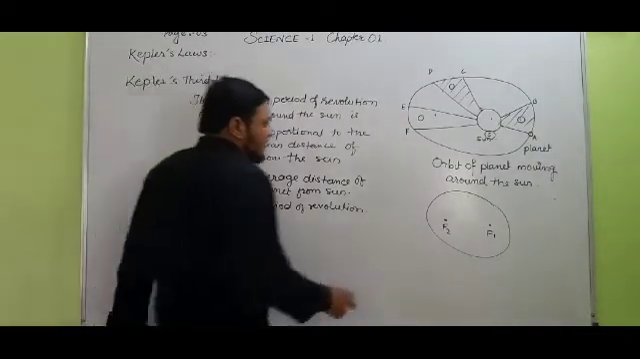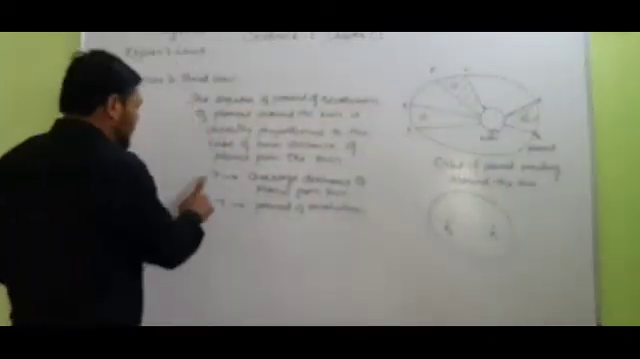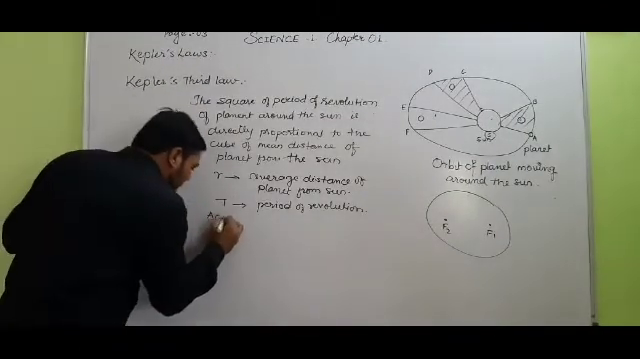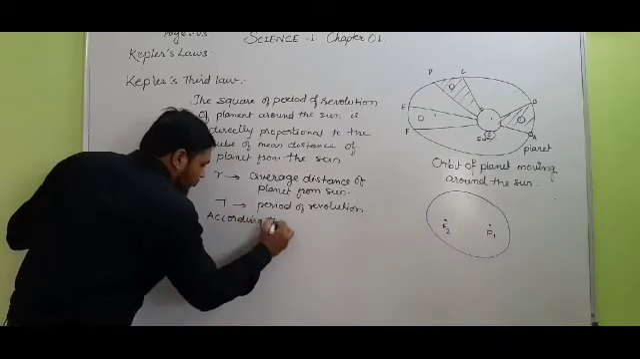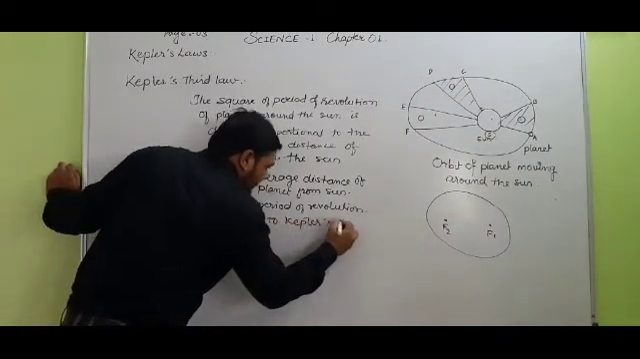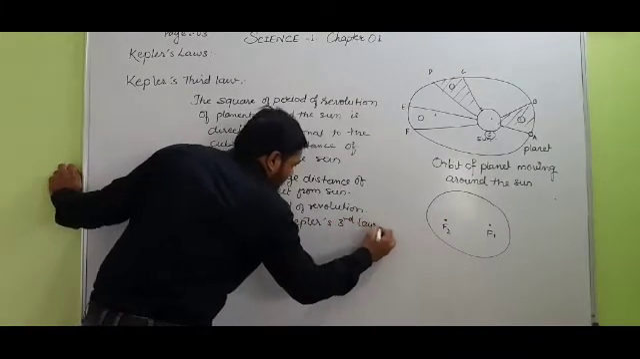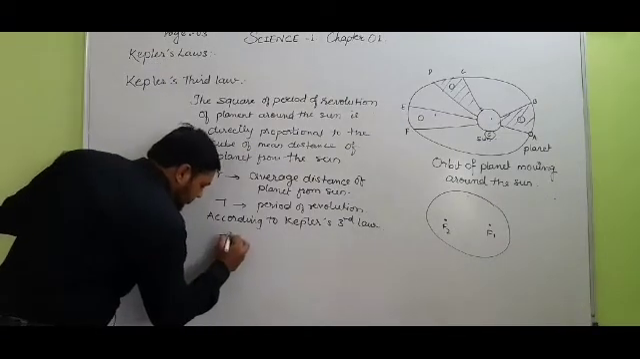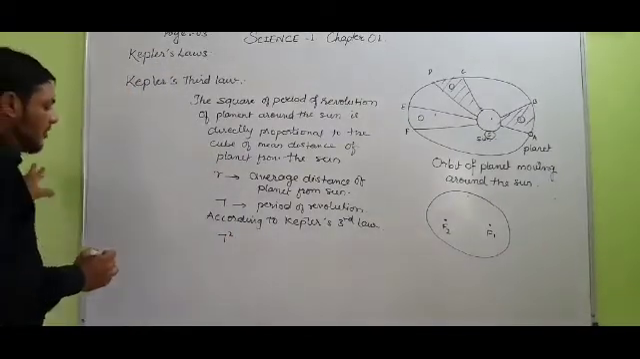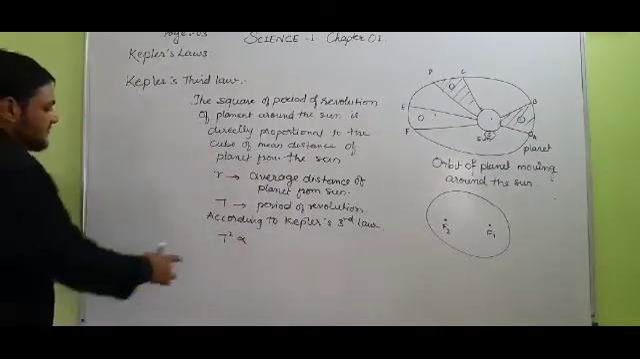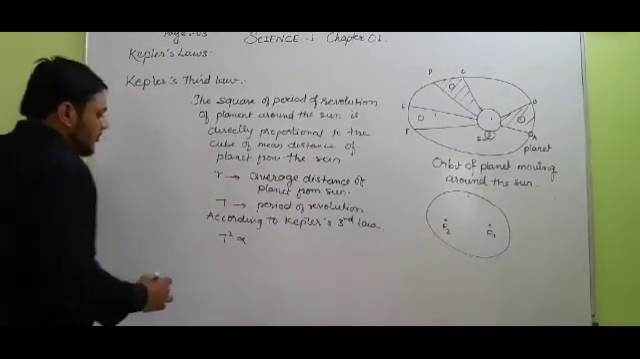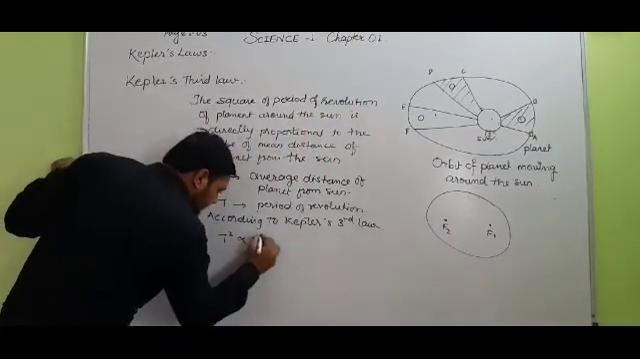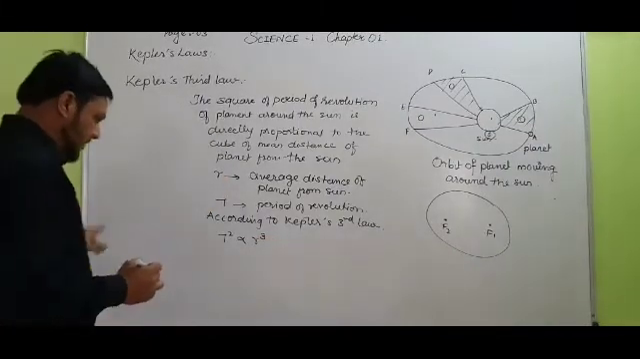So student, the mean distance of a planet from the sun can be considered as r and the period of revolution can be considered as T. So according to Kepler's third law of planetary motion, the square of the period of revolution, so T square, is directly proportional, that is alpha, to the cube of the mean distance, that is r cube, the cube of the mean distance of the planet from the sun.